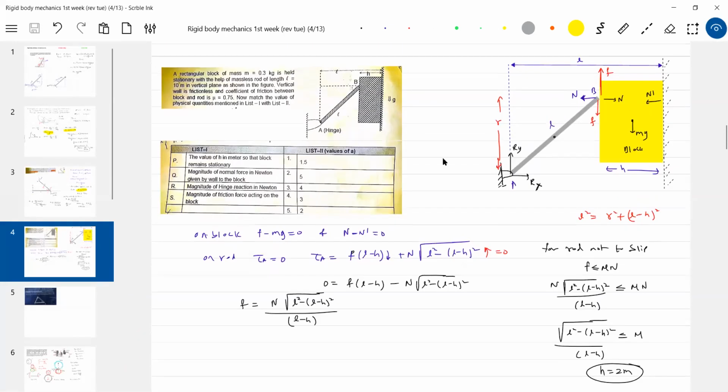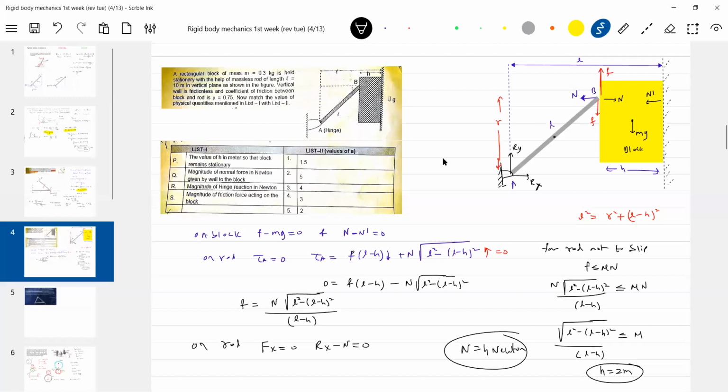I'll write down all the things. H is equal to... Rx should be equal to n. On the rod, torque we took, no? So on the rod, along x-axis, Rx minus n equals 0. Rx equal to 4 Newton.